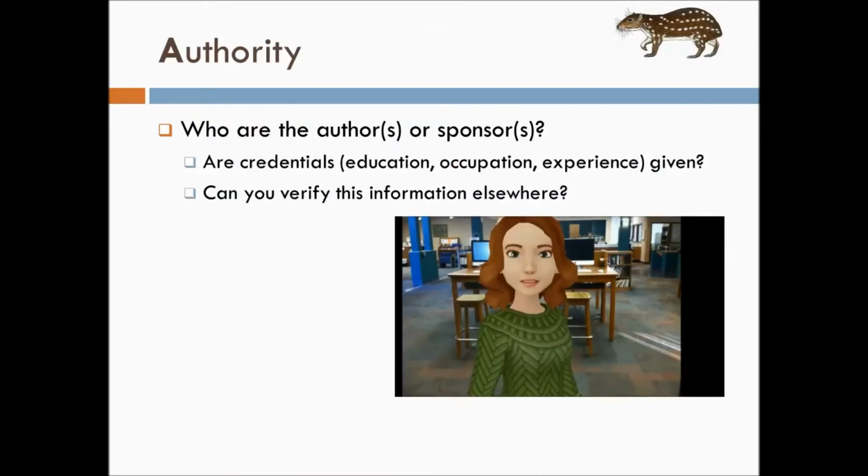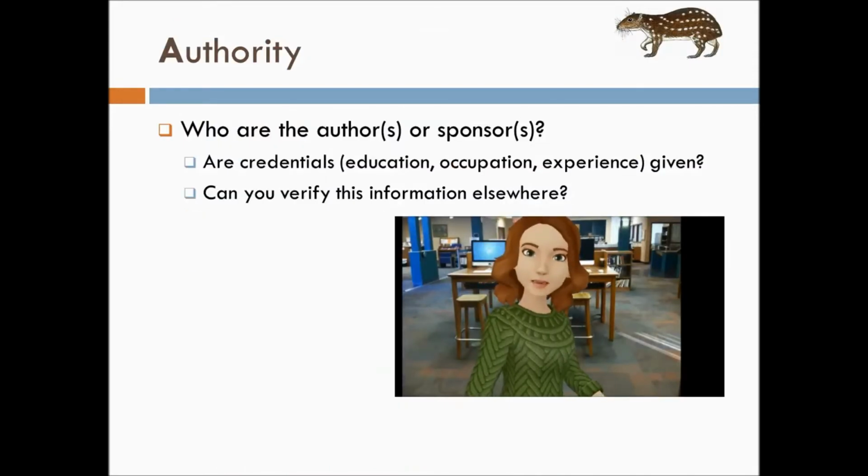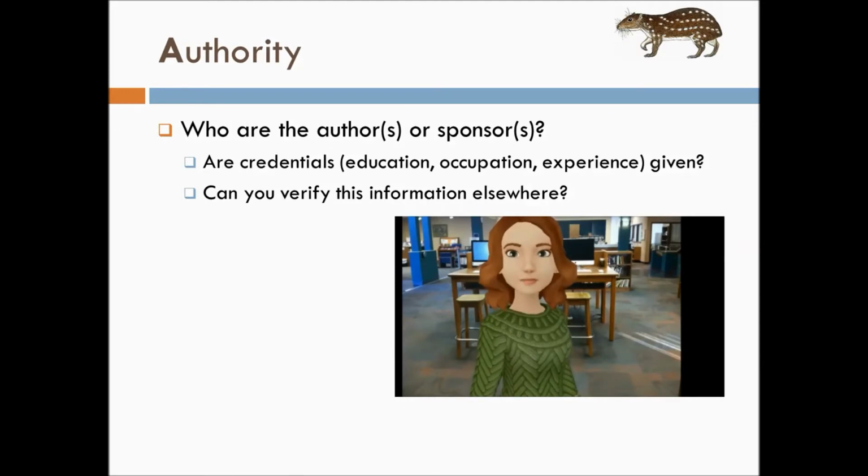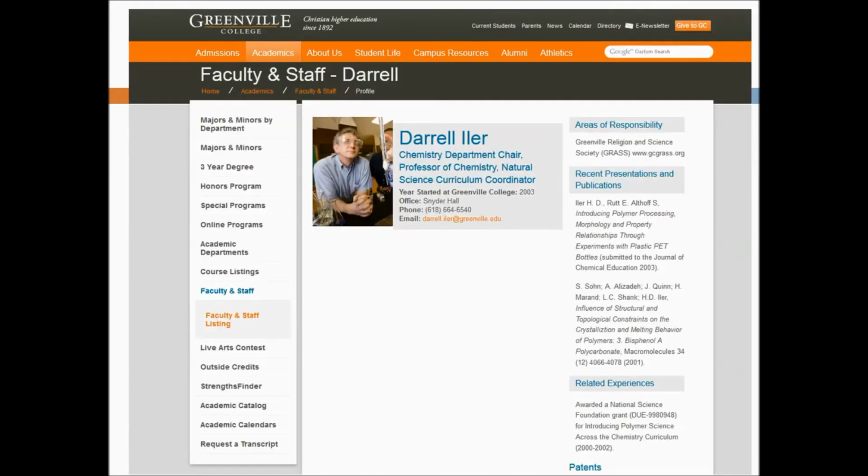The authority piece has to do with the author of the article or book or website. What you want to know is, can you verify who they are? Do they list their credentials, their occupation, their experience, their education? Can you verify that information somewhere else? Many people who write books or articles can be Googled to find out more information. For example, if you were to look up Dr. Eiler after reading one of his articles, you could find his information on the Greenville College website.